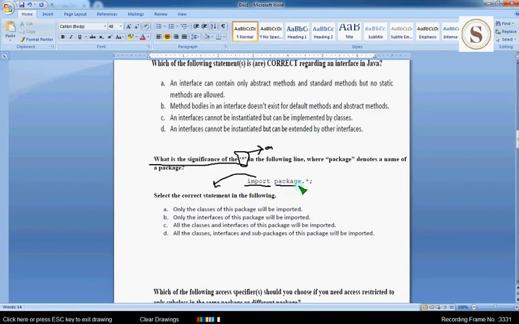Here the package name is given, and star means that if we are unaware of exactly what class we are going to use, we can use this asterisk mark, so that all the classes and interfaces of this package will be imported. So option C, all the classes and interfaces of the package will be imported. This is the correct answer, option C, for this question. It's a very simple question.